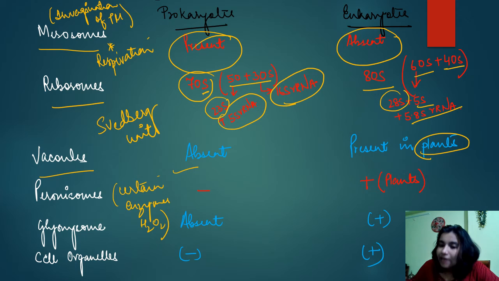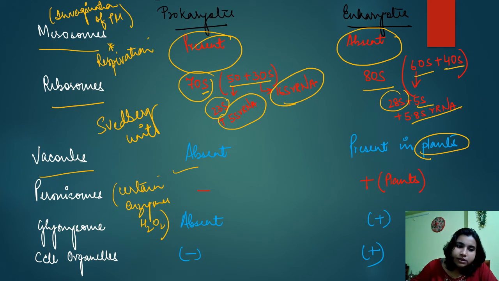In animals it helps in the degradation of hydrogen peroxide. In plants it provides protection, and it helps in the conversion of sugar or oxidation of biomolecules, right?